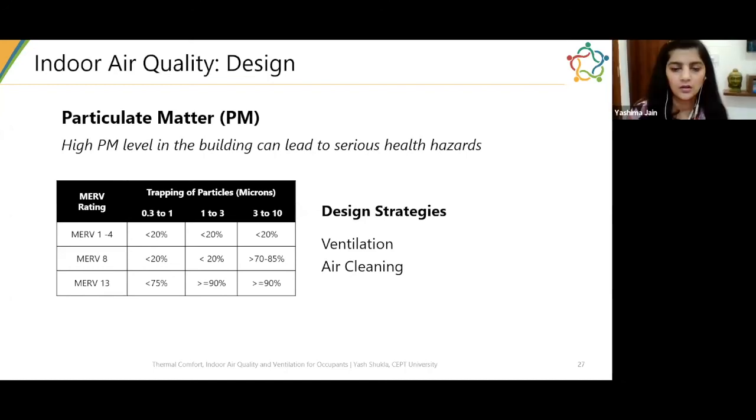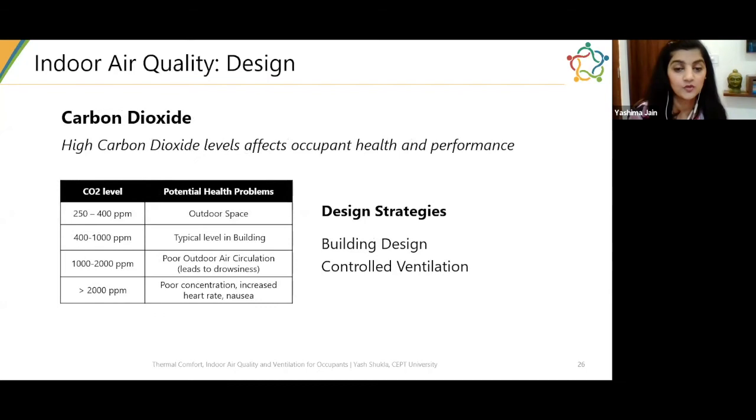Thank you, sir. And one last question for today. For CO2 level reduction, can we use specifically designed bricks which absorb CO2? Can you suggest any advanced material for the same?